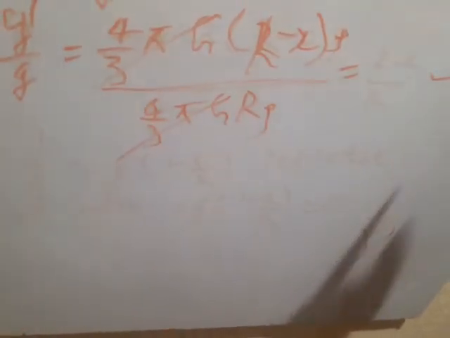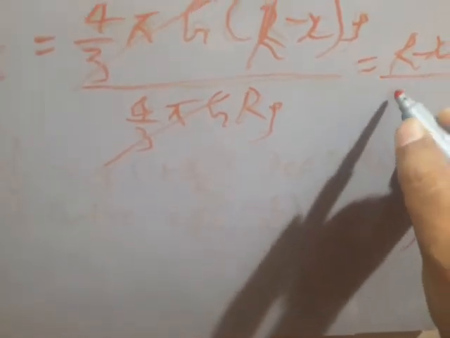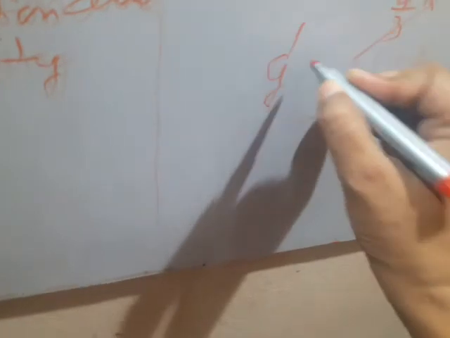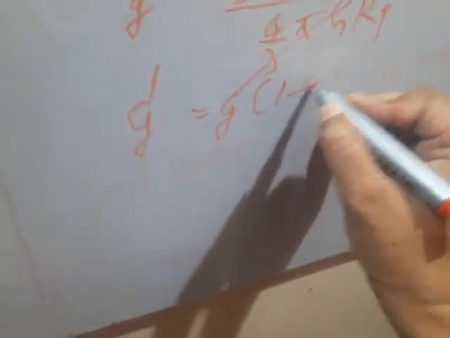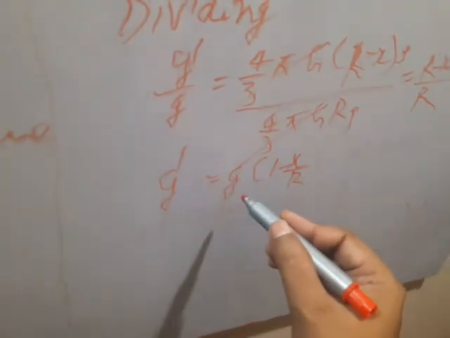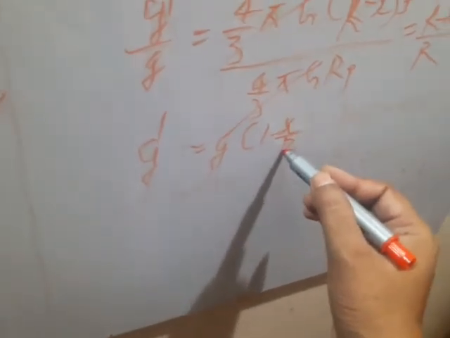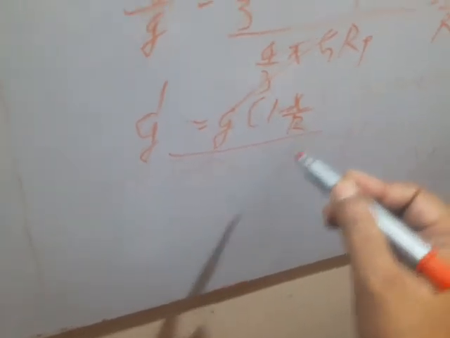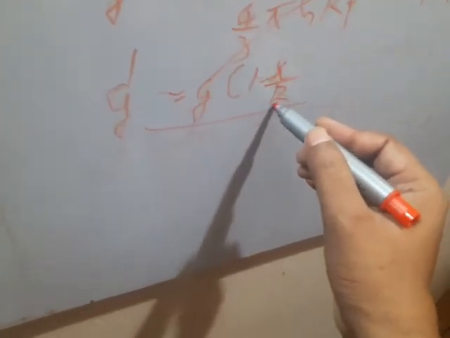Then finally what will you get? (r minus x) by r. It means g dash is equal to g(1 minus x by r). Here you are observing a decrease by x by r, g times x by r. The expression is g minus gx by r.